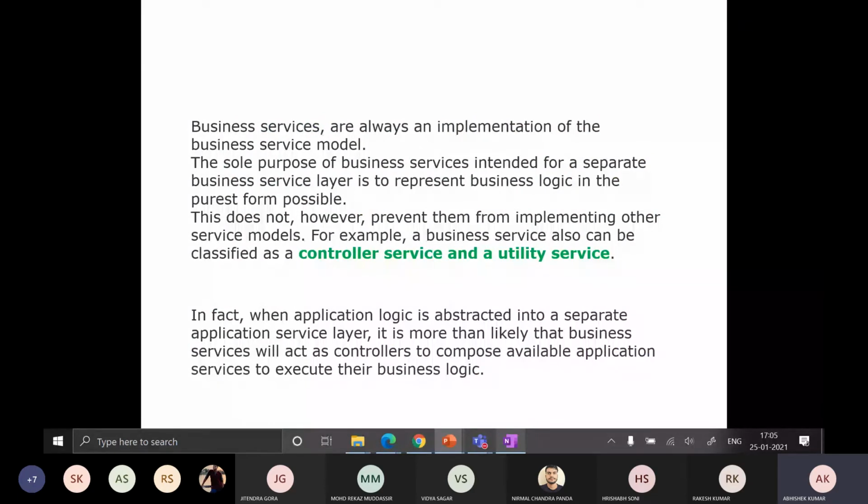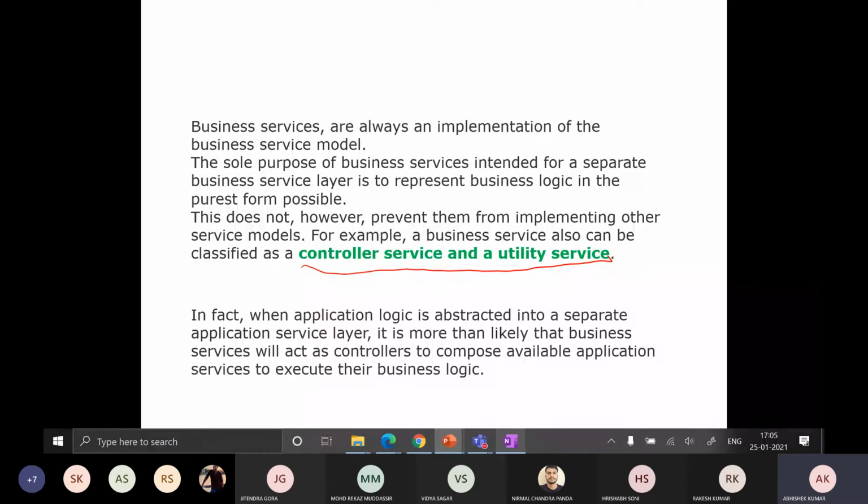The first one is controller service, and the second one is again the utility service, right? So the rest of this chapter is wholly dependent on this RELCO and TLS example, and what are the different business services used in RELCO and TLS, right?